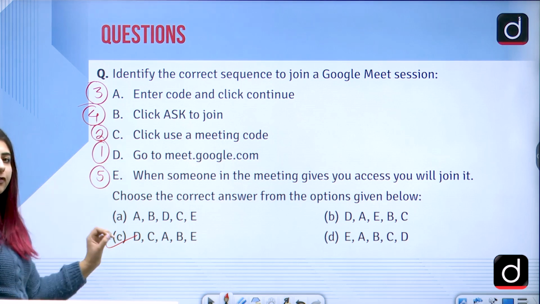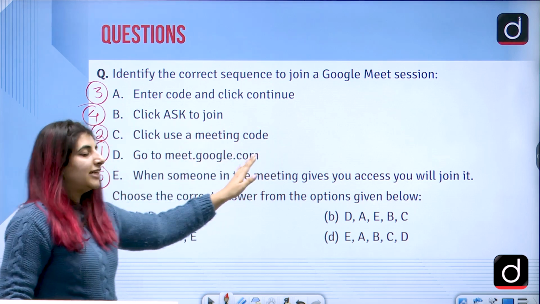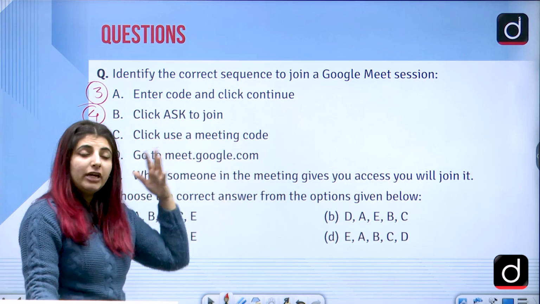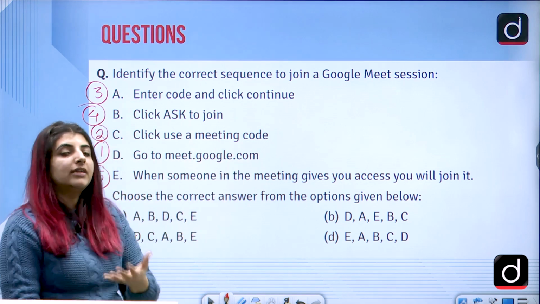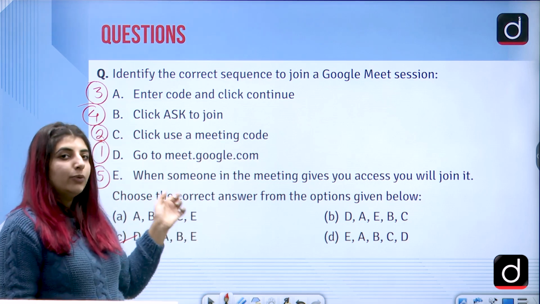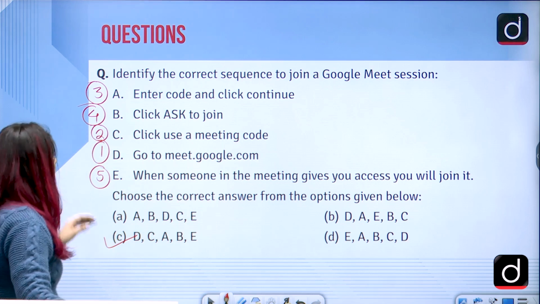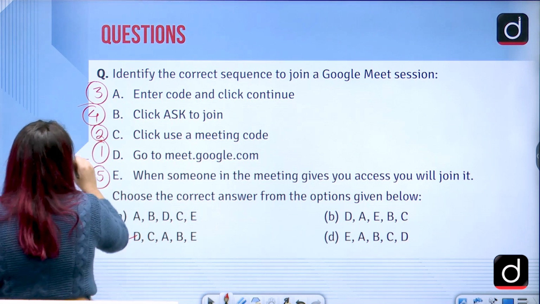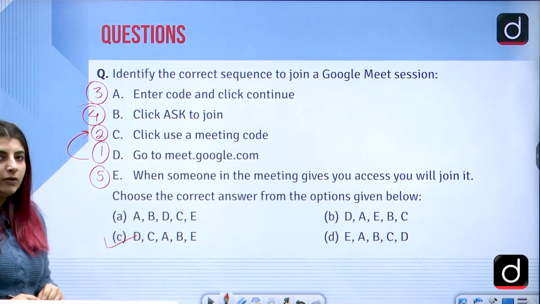Correct? So first of all, if you want to join a Google Meet session, you will have to visit meet.google.com, right? Or even if whosoever is asking you for a meeting gives you a link, that link does contain this very URL, that is meet.google.com. So first of all, you have to visit there. Then you have to click use a meeting code.